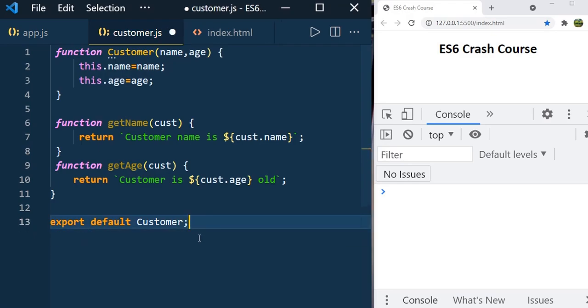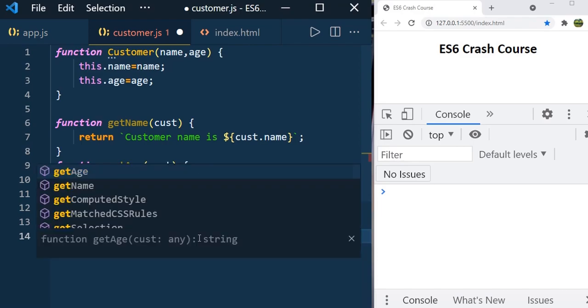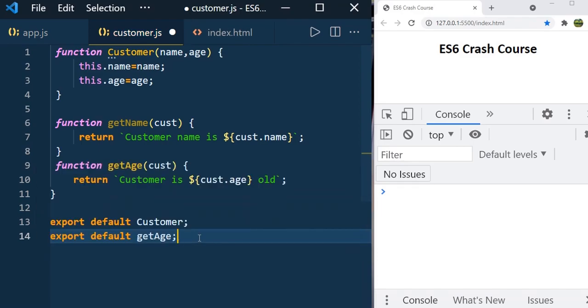You can use default for only one object, so you can't do export default and getAge like this, because you can have only one default. So let's remove this, and to export functions you can use curly brackets like this, getName, getAge. Now we exported the customer class and the getName, getAge functions also.